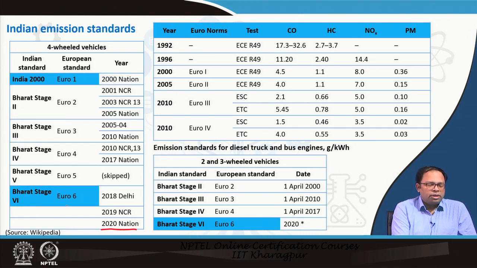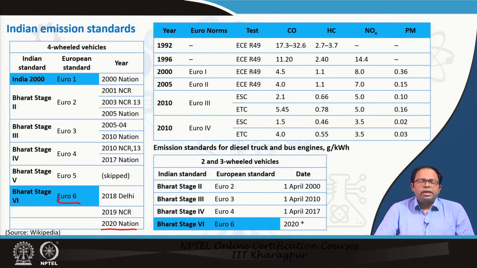This follows primarily the Euro 6 norms. It's a very stringent norm, and it's expected that with the application of this standard, the amount of emission will come down drastically.